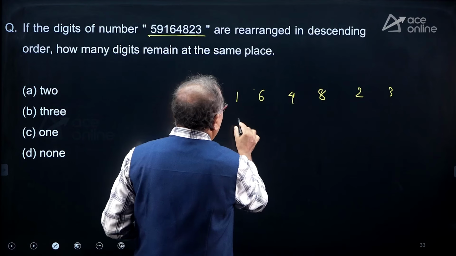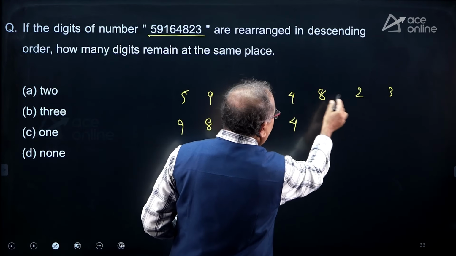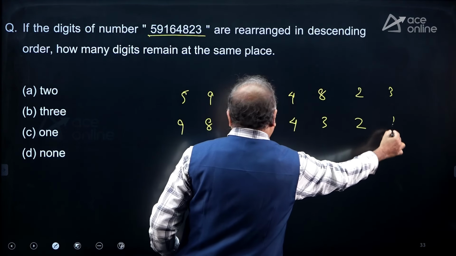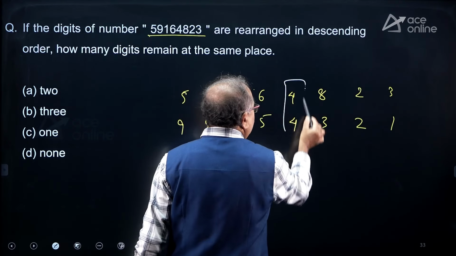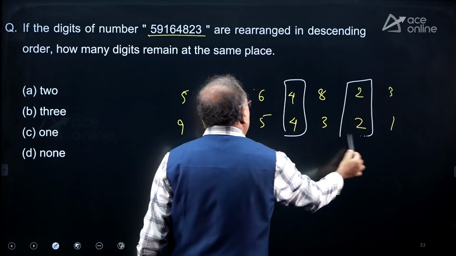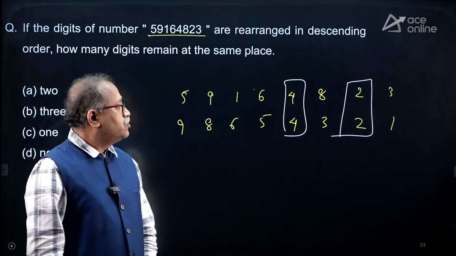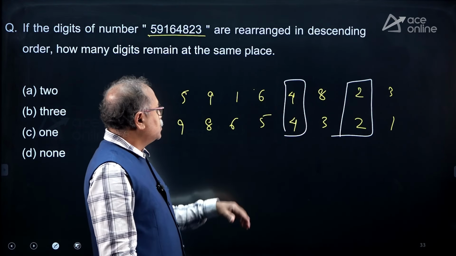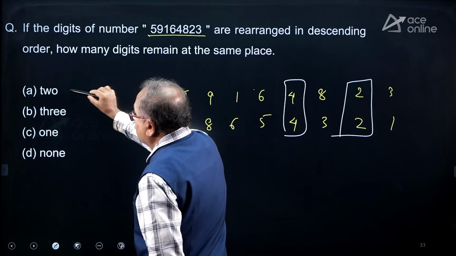We don't have 7, 6, 5, 4, and we have 3, and then 2, and then 1. So what I noticed is the digits which are on their own place in both the cases are two numbers, which are 4 and 2. So that's your answer, because none other tallies. So it's 2.